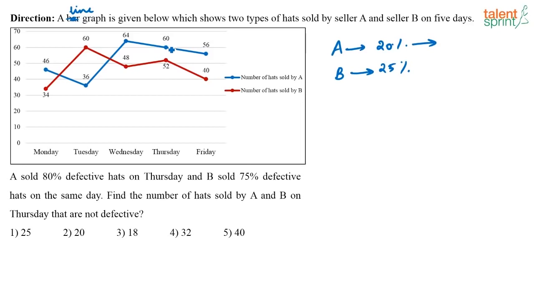So how many hats will A sell which are not defective? That is 20% of 60. So what is 20% of 60? That is nothing but 12. How many hats will B sell on Thursday which are not defective? Out of 52, B will sell 25% which are not defective. That is 52 divided by 4. That is 13 hats B will sell which are not defective. So put together 12 plus 13, that is equal to 25. Answer option 1. Next one.